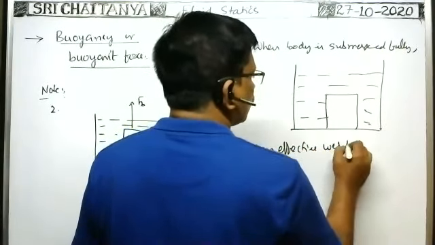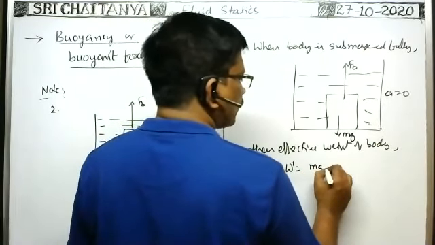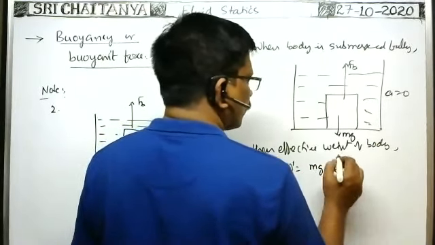Here, whenever the body is submerged in the liquid totally, then weight of the body mg acts downwards and buoyant force acts upwards. Here, this beaker is at rest only, so no acceleration is there. In such case, weight mg minus buoyant force. That is the effective weight of the body, which is equal to weight mg minus buoyant force, means volume of the liquid displaced into density of liquid into g only, no?